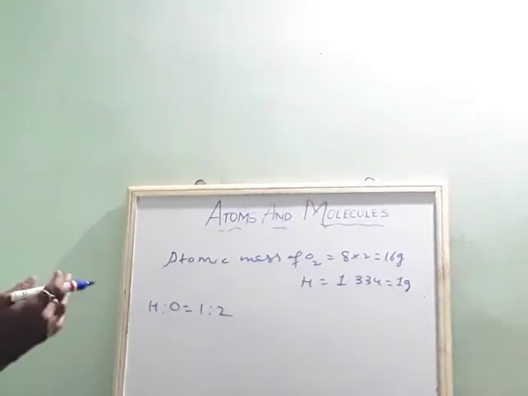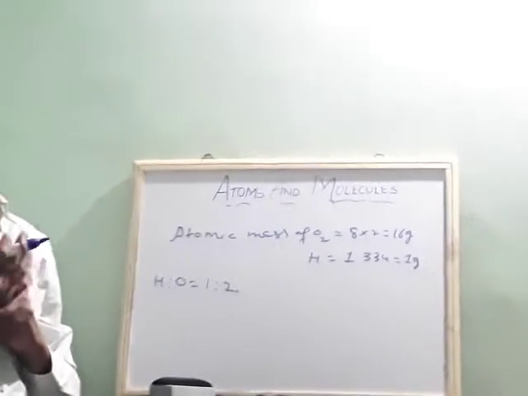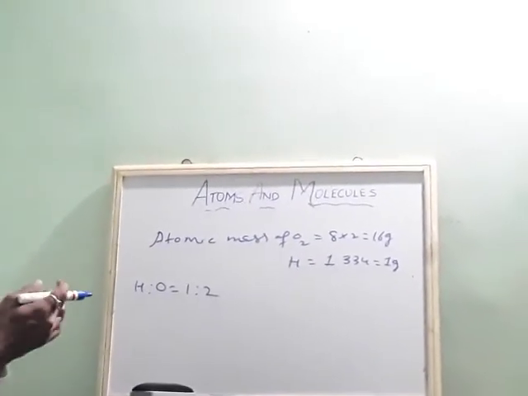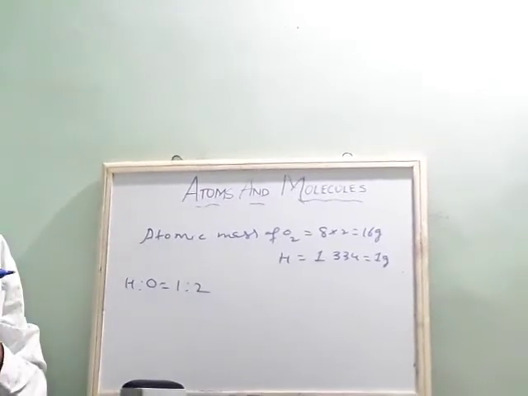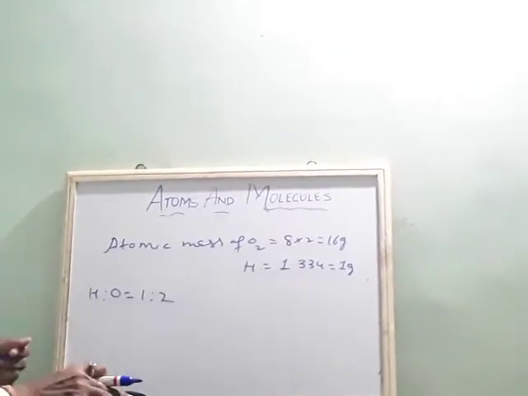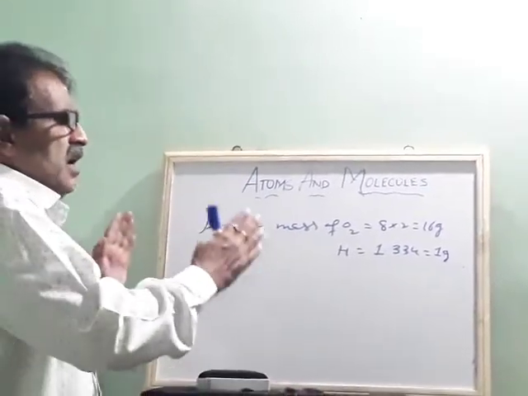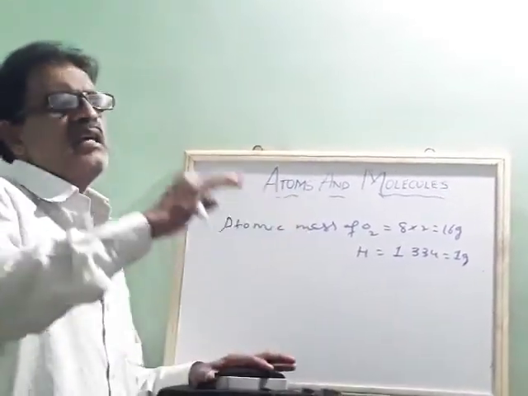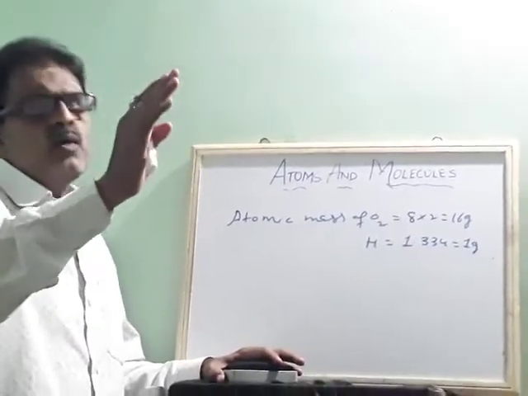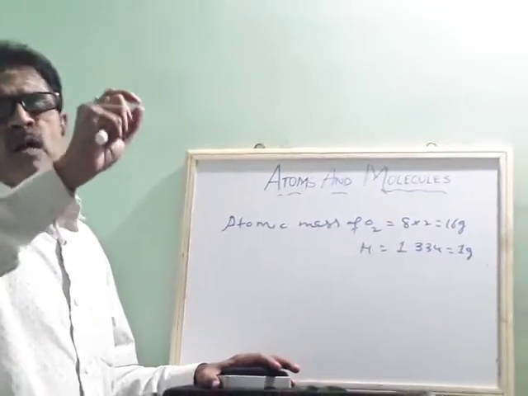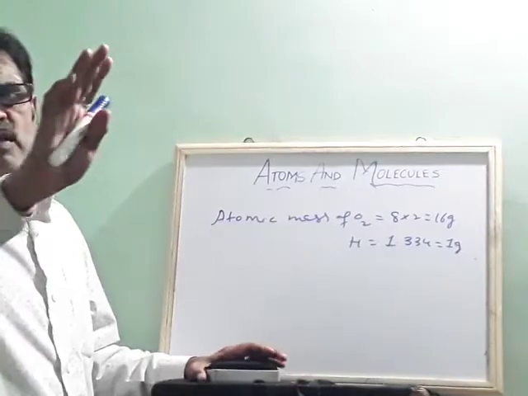Potassium has its own mass, phosphorus has its own mass, aluminum has its own mass. Then what is atomic mass? Atomic mass is defined as the average mass of an element with respect to 1/12th mass of a carbon atom. Okay, this is atomic mass.